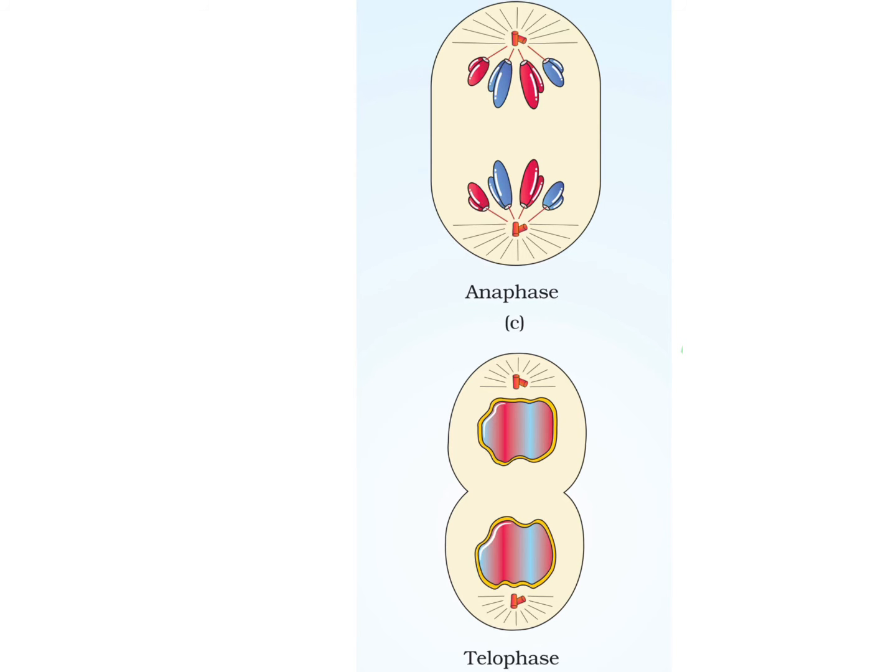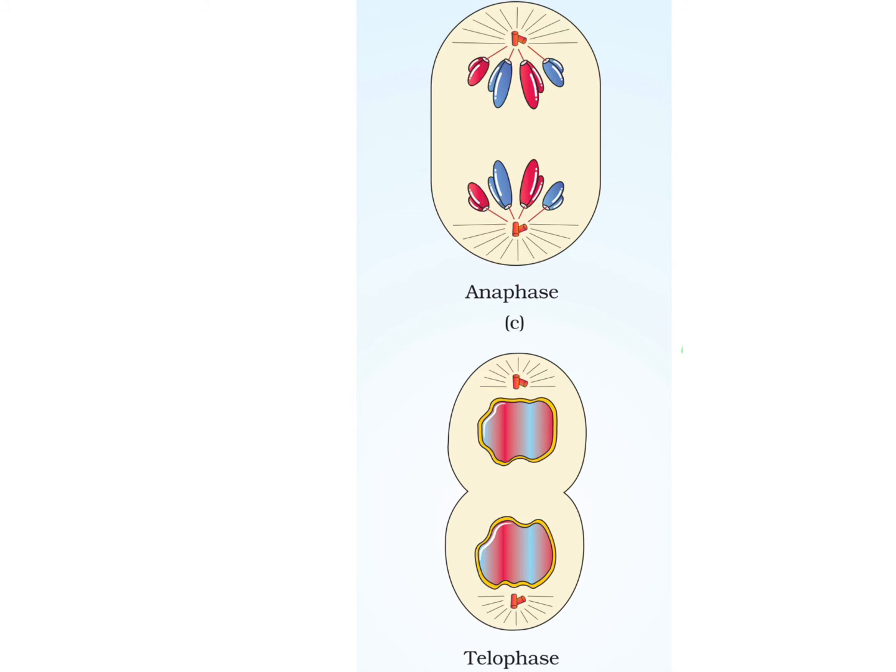Now let's understand anaphase and telophase with the help of a diagram. Here in anaphase you can see that the centromere portion splits, and in this way the sister chromatids get separated and move towards their opposite or respective poles.